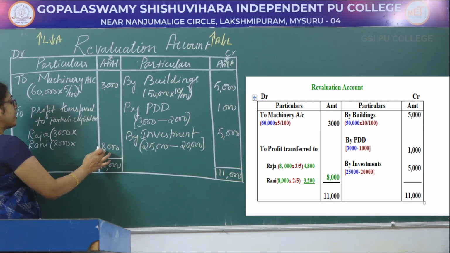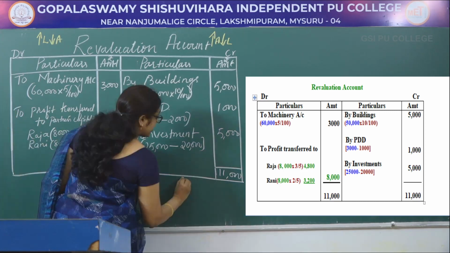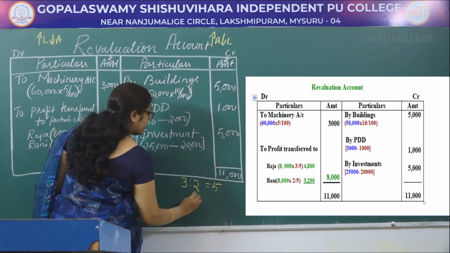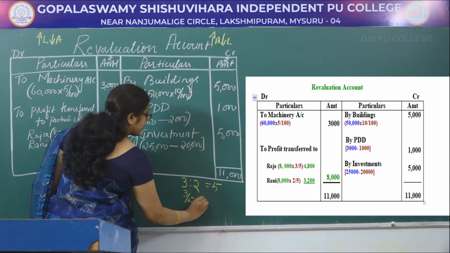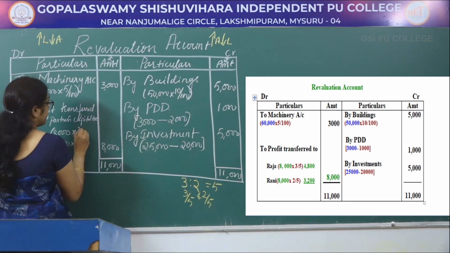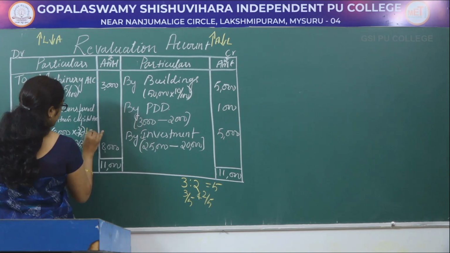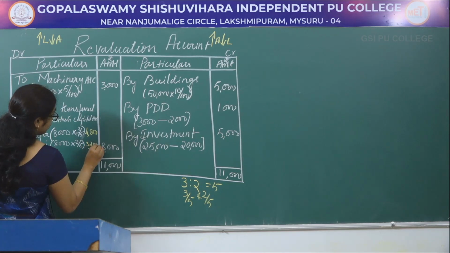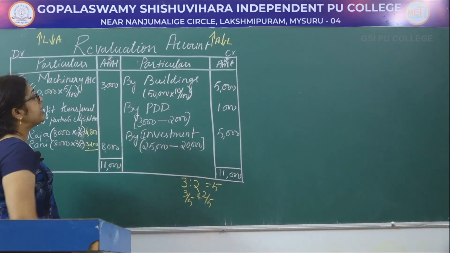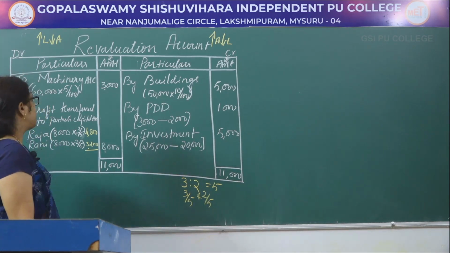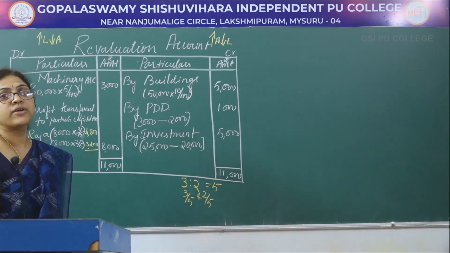It is distributed in their profit sharing ratio. Here their ratio is 3:2. 3 plus 2 equals 5. Therefore 3/5 and 2/5, their profit sharing ratio. Raja's share is 4,800 and Rani's share is 3,200. So the balance in the revaluation account is 8,000. It is distributed to old partners in their profit sharing ratio.